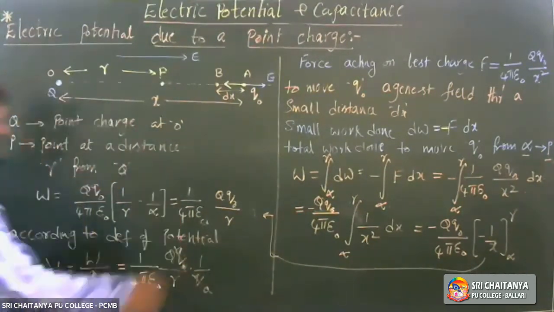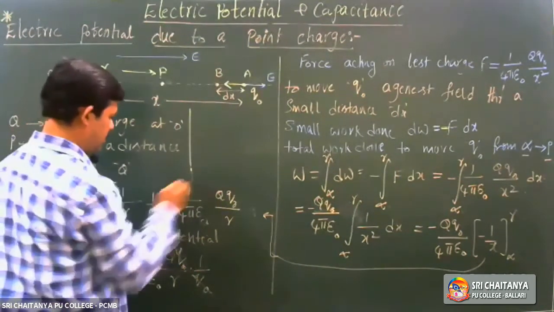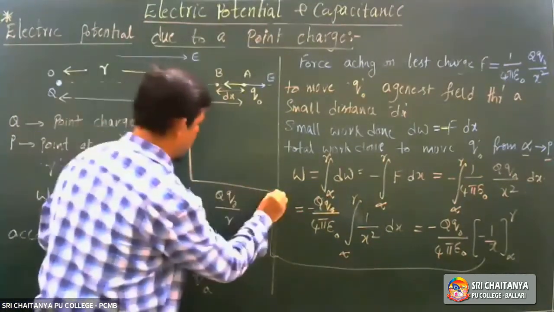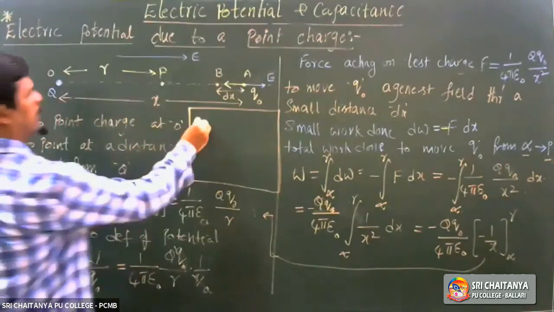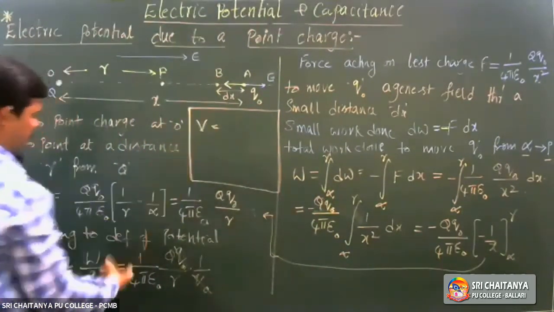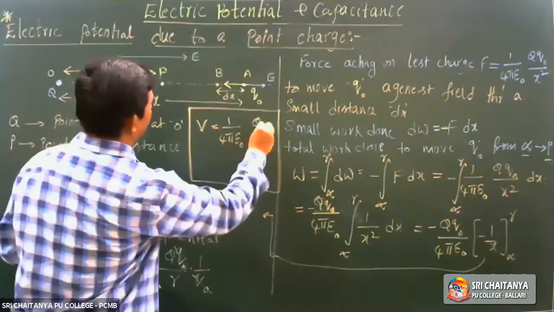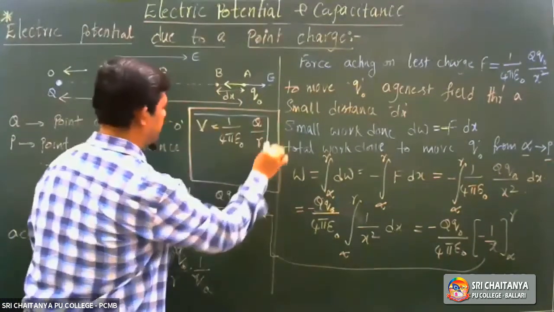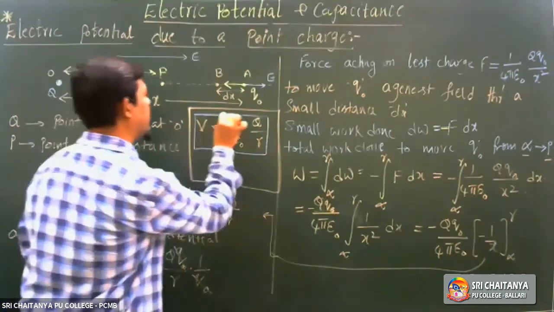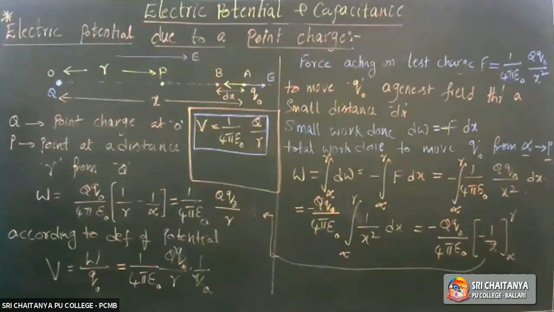Q naught gets cancelled. Then what potential did you get finally? Potential V is equal to 1 by 4 pi epsilon naught Q by R. This is an expression. Potential due to a point charge. V is equal to 1 by 4 pi epsilon naught Q by R.